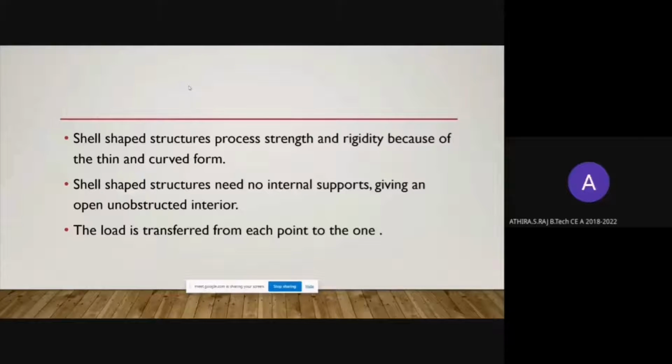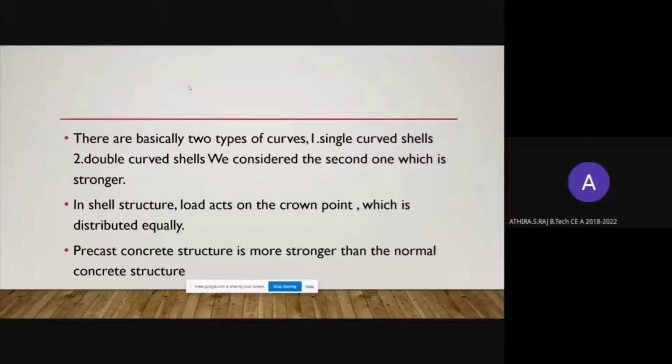The shell structure needs no internal support, giving an open, unobstructed interior, and the load is transferred from each point to the other, as explained before. Next slide. There are two types of curves. The first one is single curved shells and the second one is double curved shells. We consider the second one because it is much stronger than the first one.